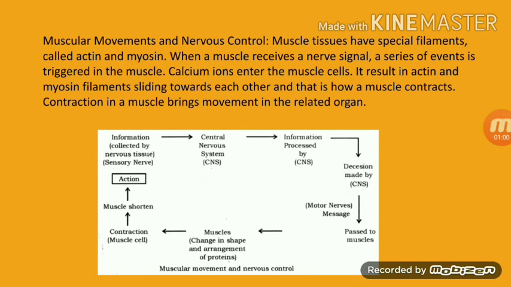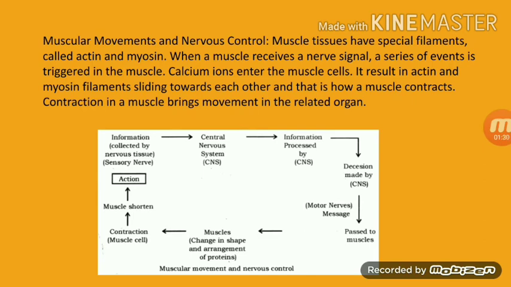So how will your muscle contract? At first, calcium ions will enter your muscle cell. As a result, your actin and myosin fibers slide towards each other, and your muscle will contract. And contraction of your muscles brings movement to the related organ.